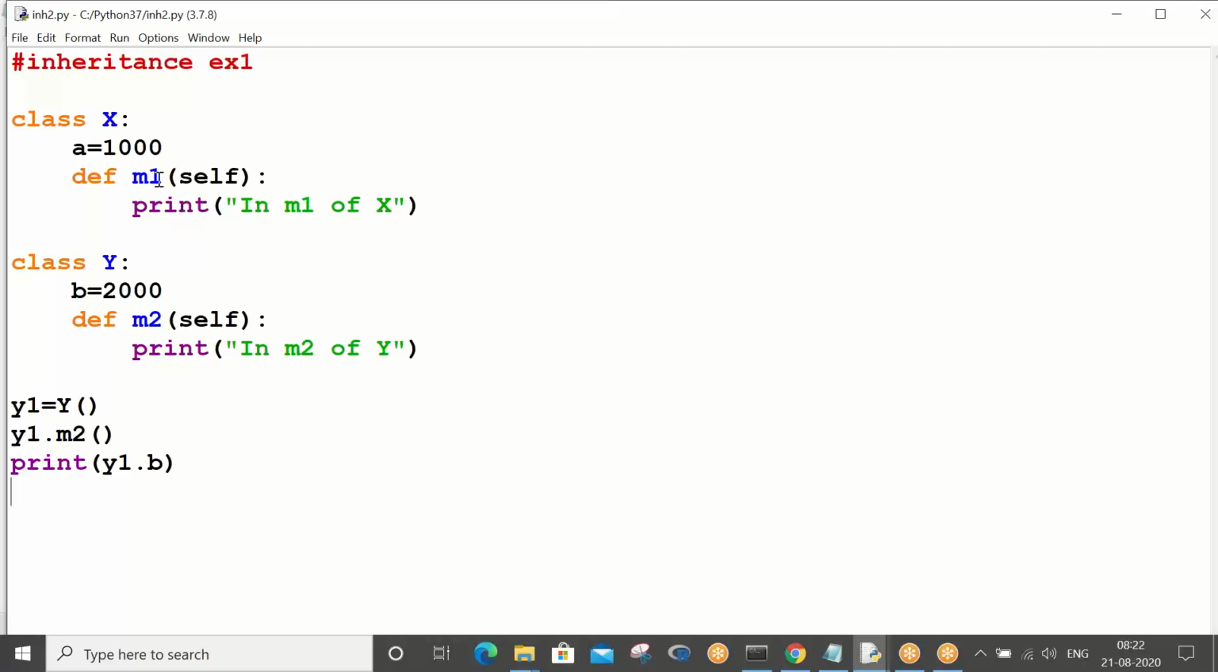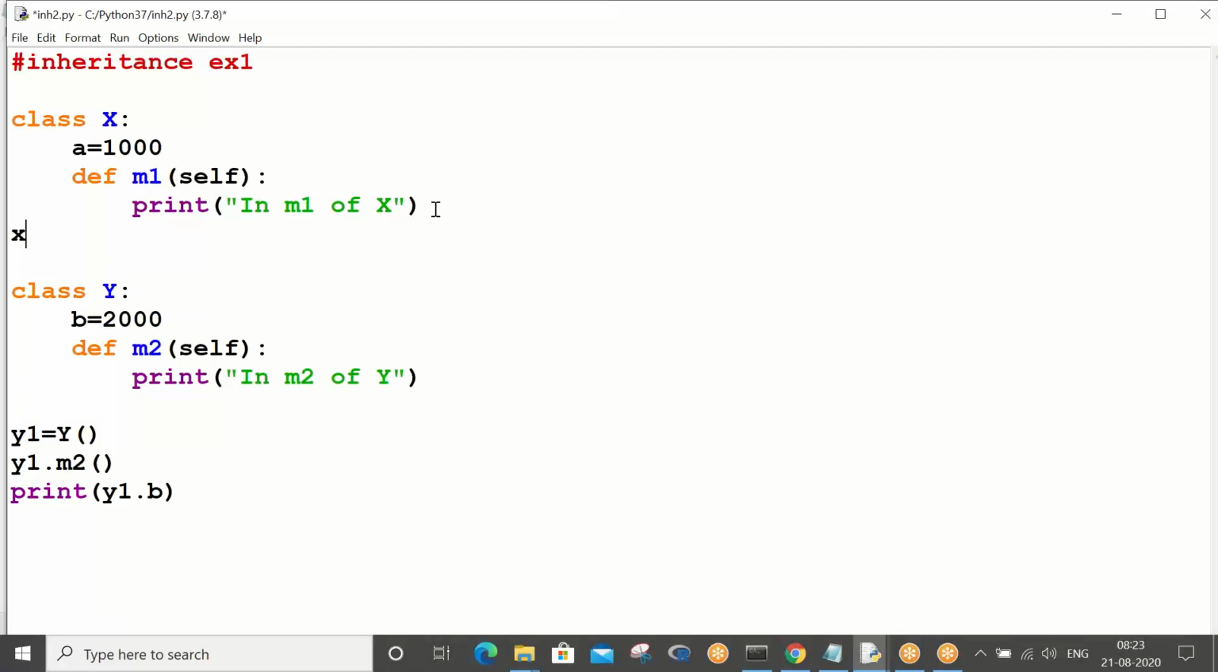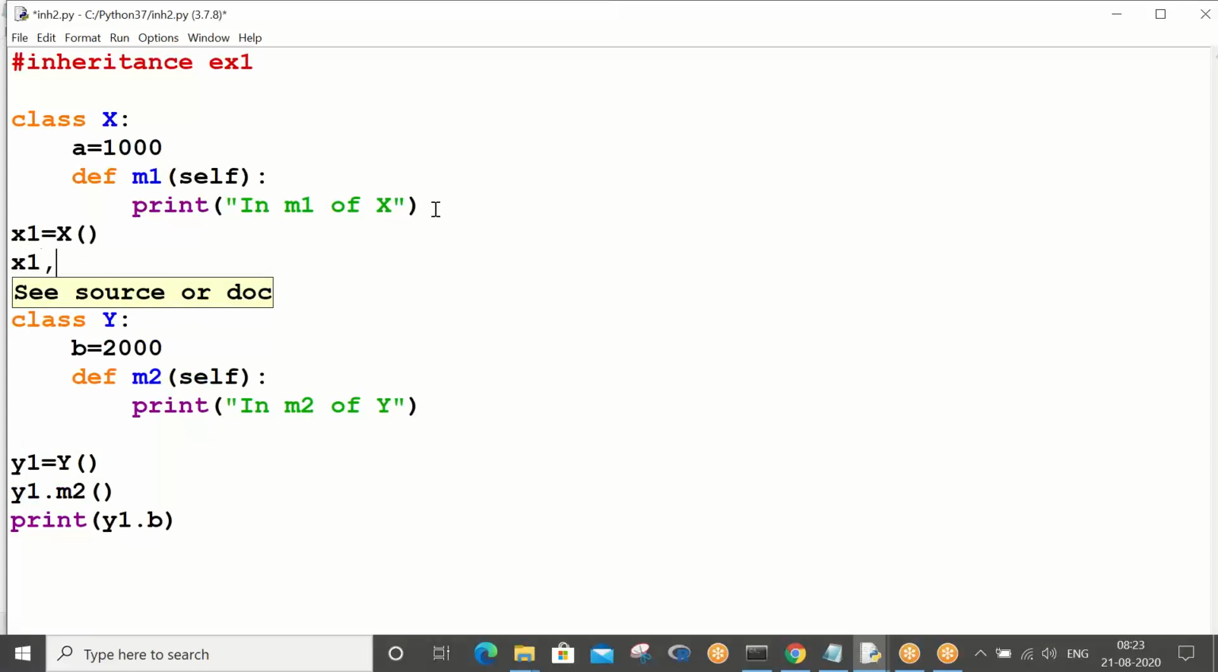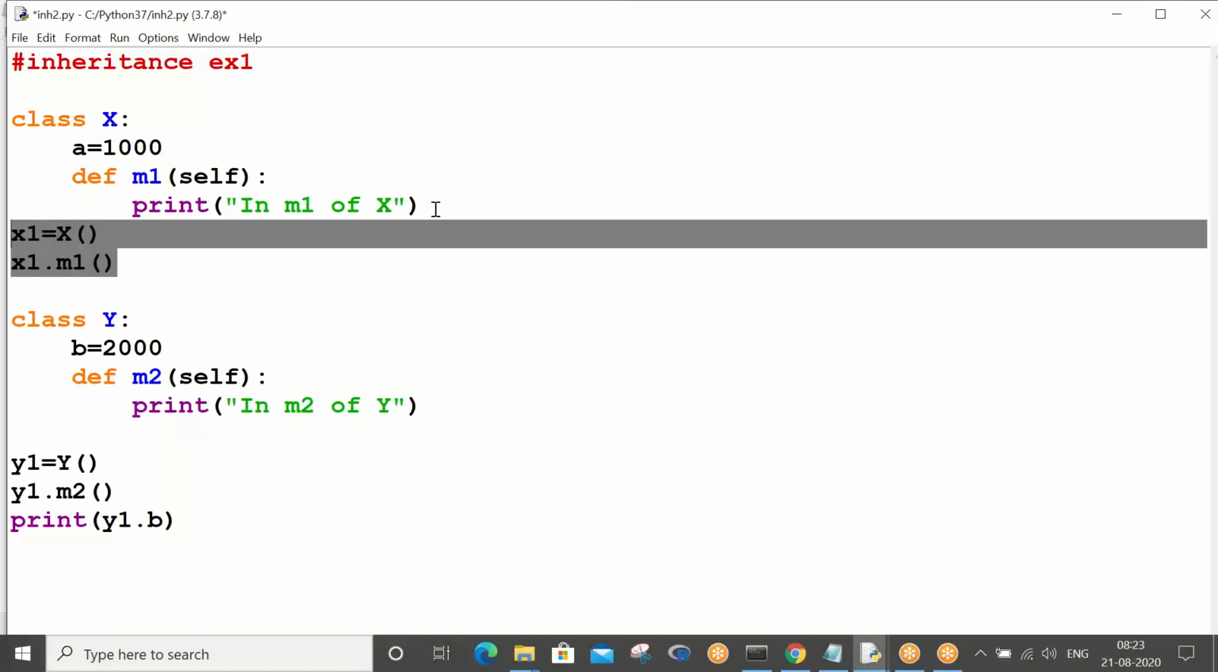How can I call my m1? Tell me. Can I call my m1 with the Y class? Yes or no? First of all, tell me, how can I call m1? Very simple: you create an object of class X and then you call m1, right? By creating an object of class X. That is what I am telling, this is the known old story only.